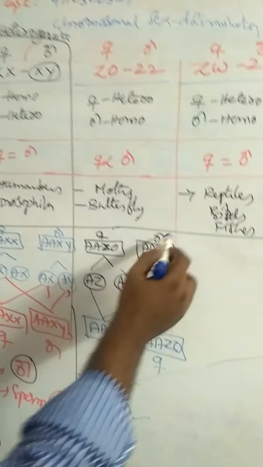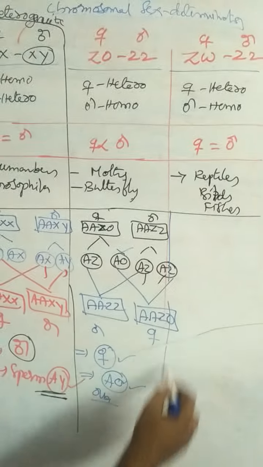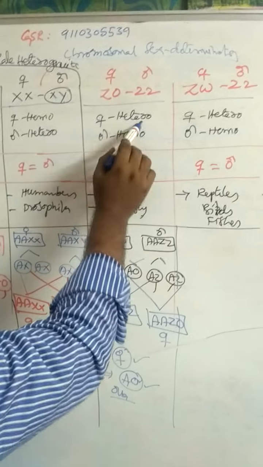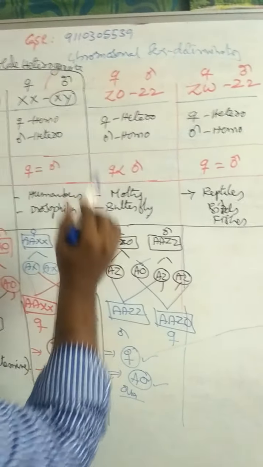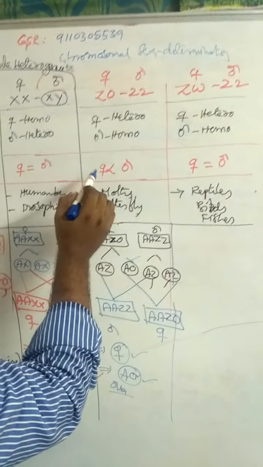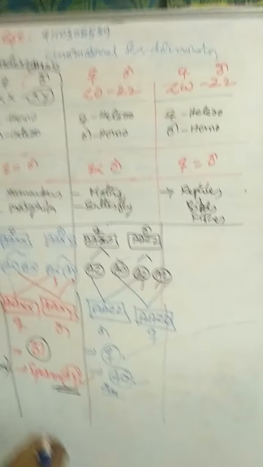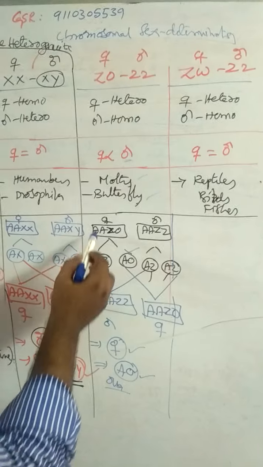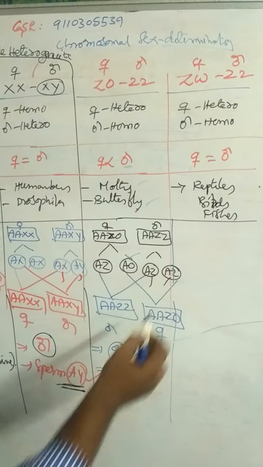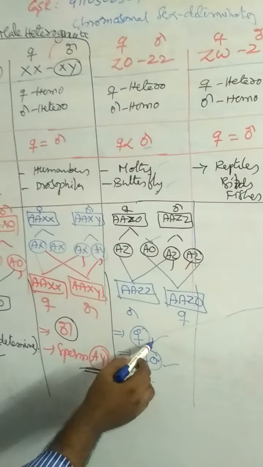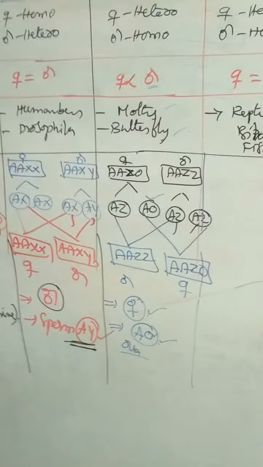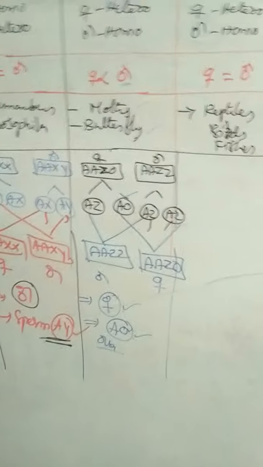That is about the ZO-ZZ method, in which females are heterozygous and males are homozygous. Males contain more chromosomes than females. Examples: moths and butterflies. This is the sex determination method in which females determine the sex.